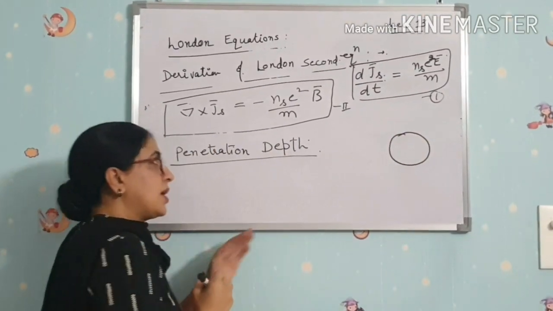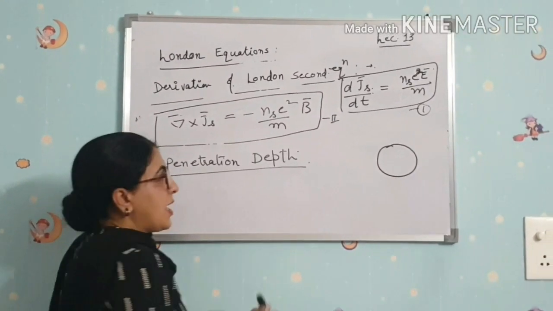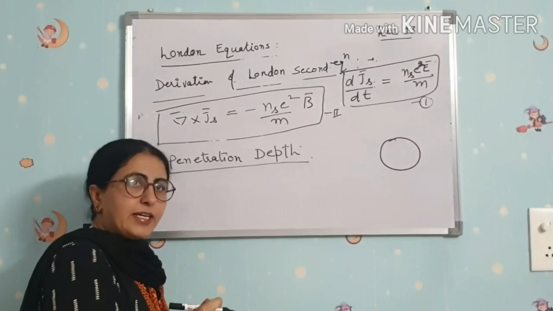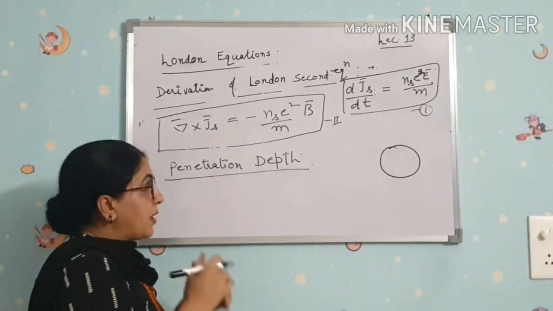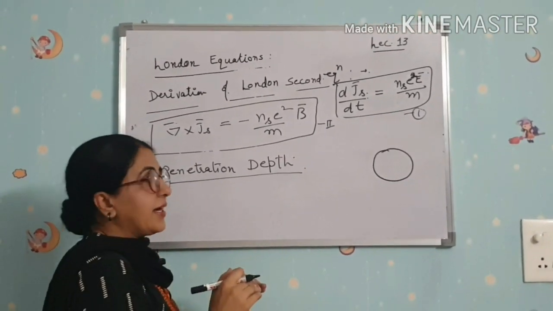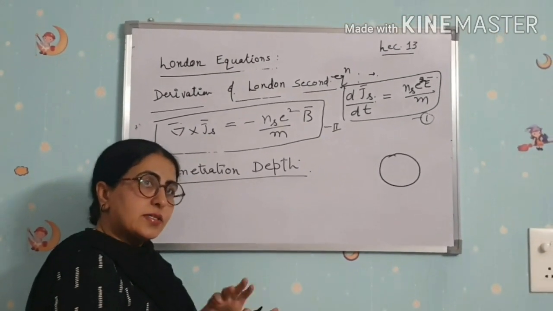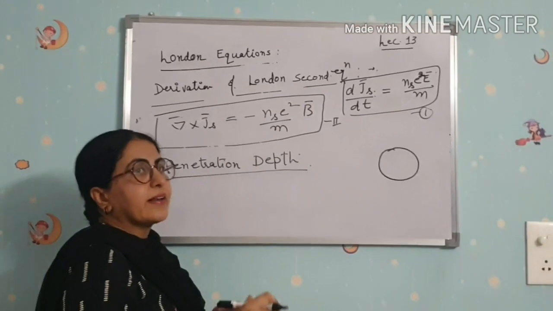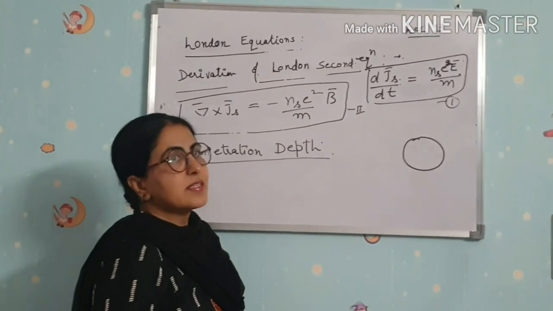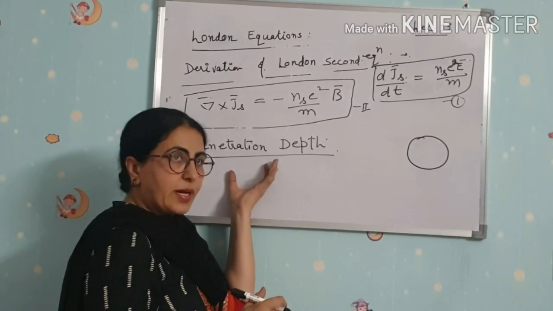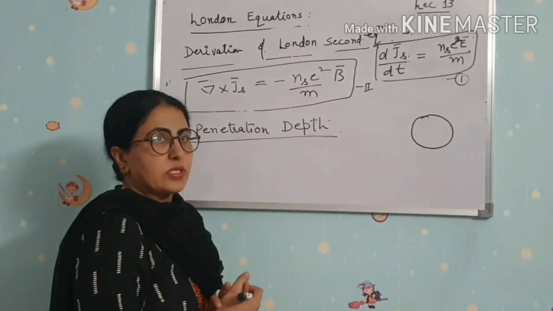According to the Meissner effect, the magnetic field inside a superconductor is 0. But London said that the field inside does not suddenly drop to 0, but decreases exponentially. So we derive the penetration depth using London's equations.